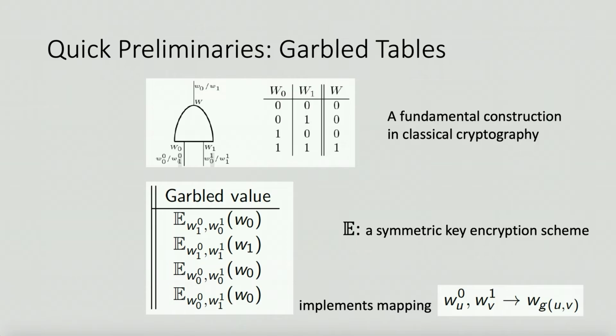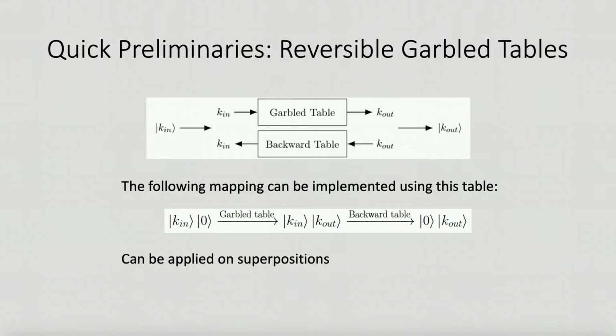So first we want to generalize it to the quantum world, where we introduce the concept of reversible garbled tables. In this construction, the garbling of each gate contains one forward table and one backward table. This construction allows the server to apply the garbled tables on quantum states.